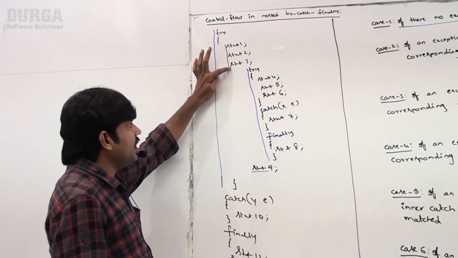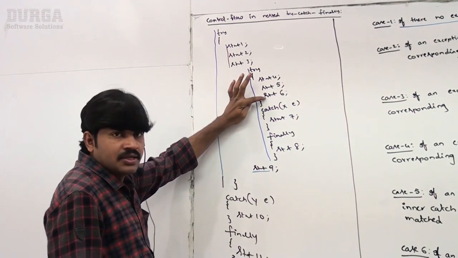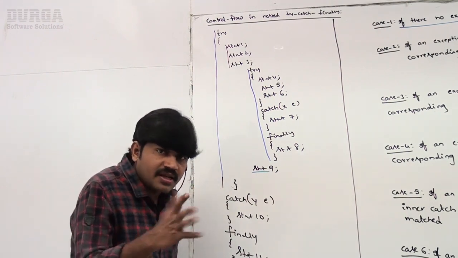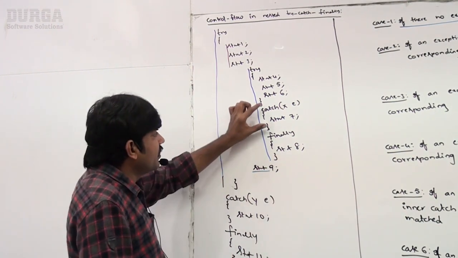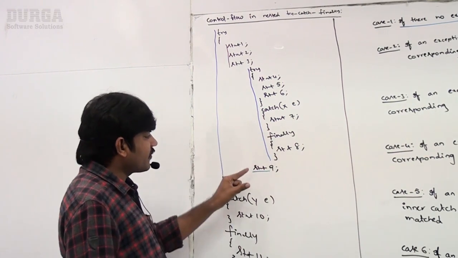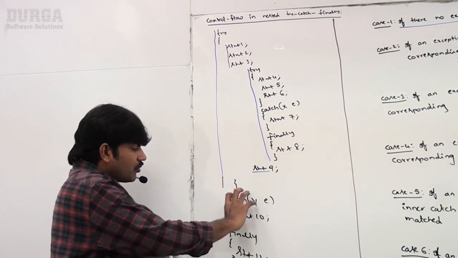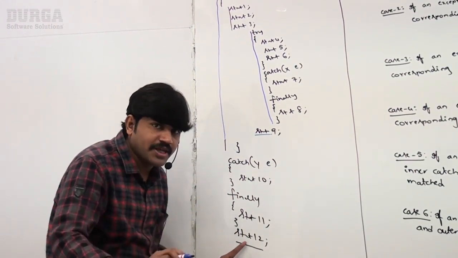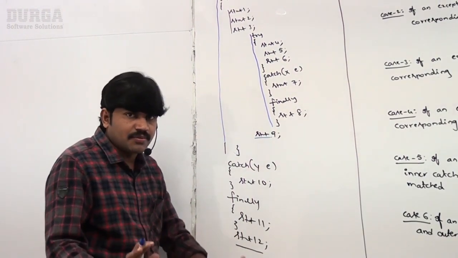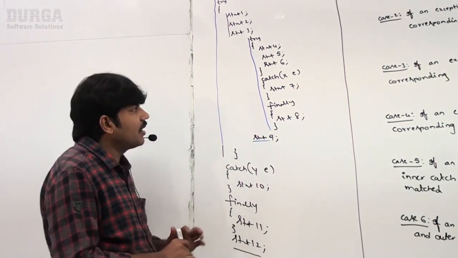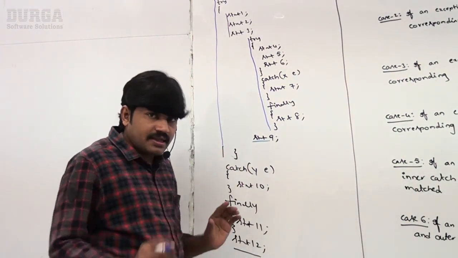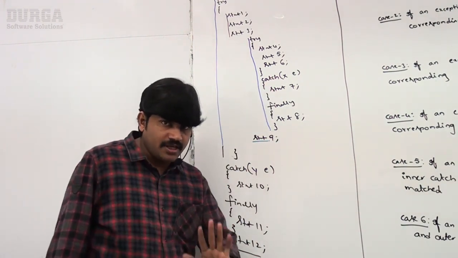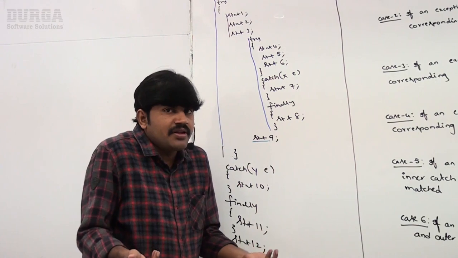1, 2, 3, 4, 5, 6. Catch block won't be executed because there is no exception. Inner catch block, outer catch block won't be executed, right? Catch won't execute. 8, after that 9 will execute normally. This outer catch block won't execute. 11 finally block, and statement 12 also will be executed, and then it is the normal termination. If there is no exception, except the catch blocks, the remaining statements will be executed. Because exception is not there, what is the need of executing catch block?